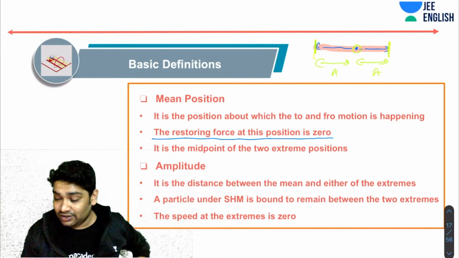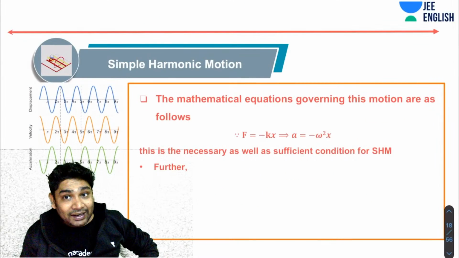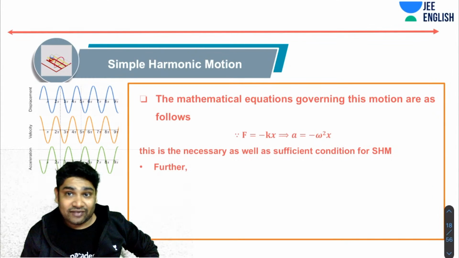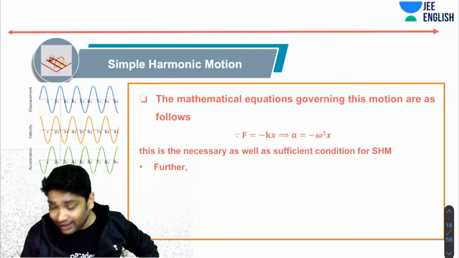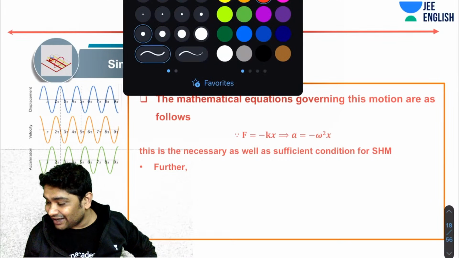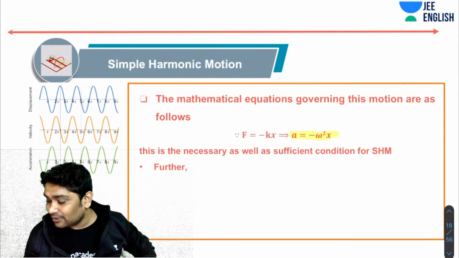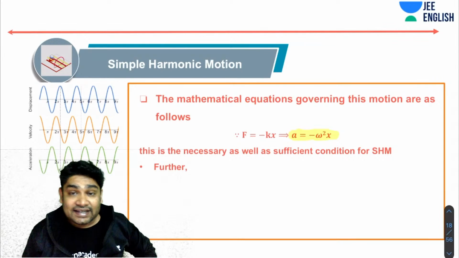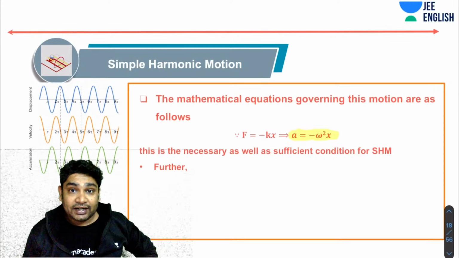So remember these points. Next, the mathematical equation governing this motion is as follows. Since F equals minus kx, we write, in the traditional way, a equals minus omega square x. And please note that this is the necessary as well as sufficient condition for SHM.